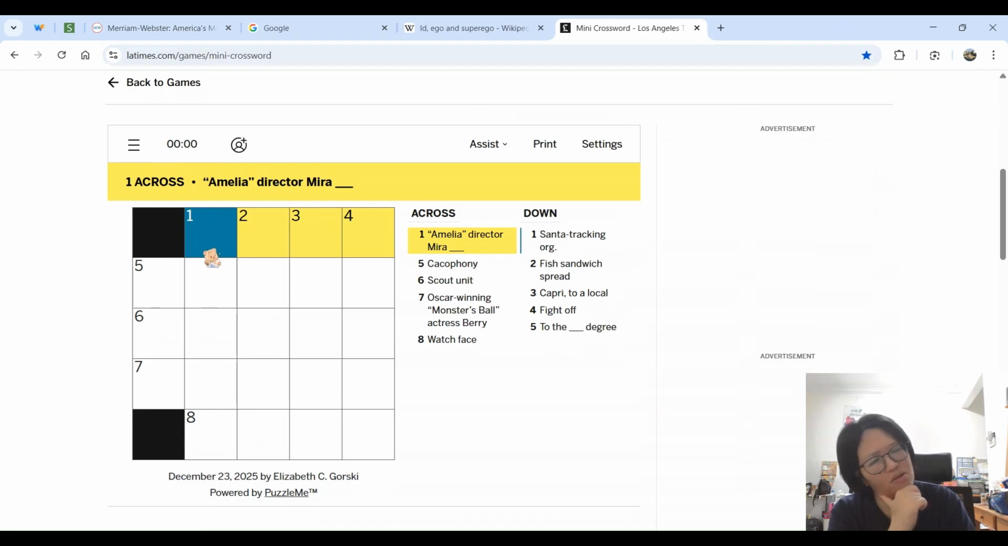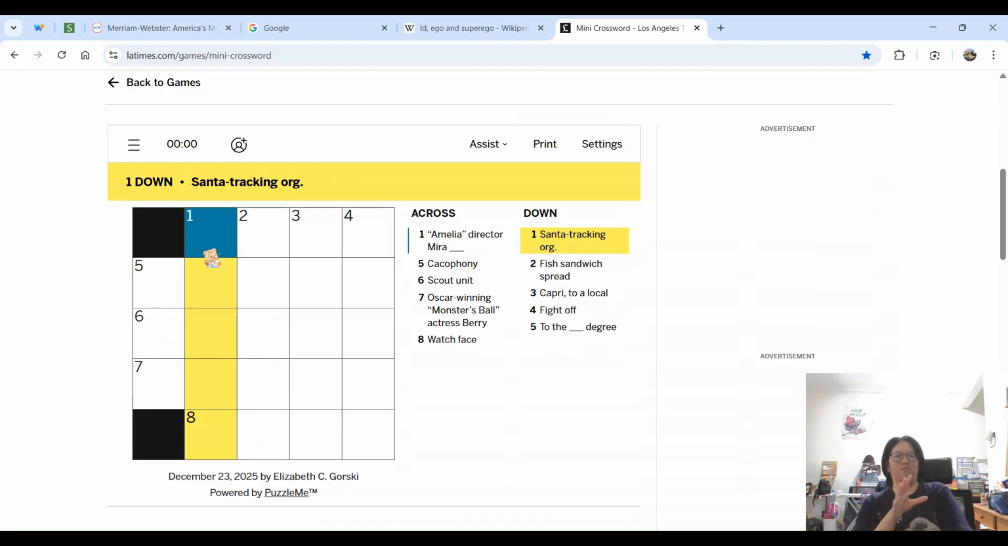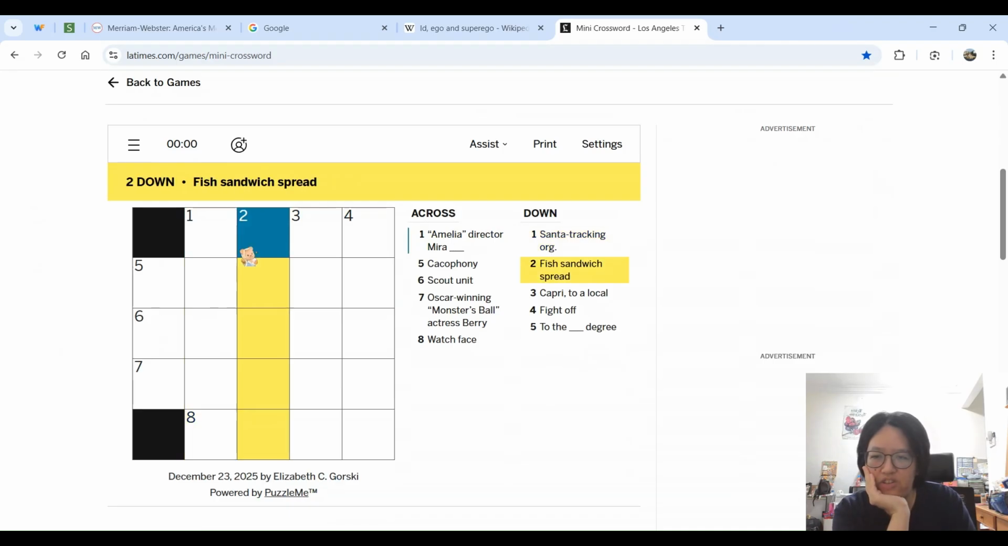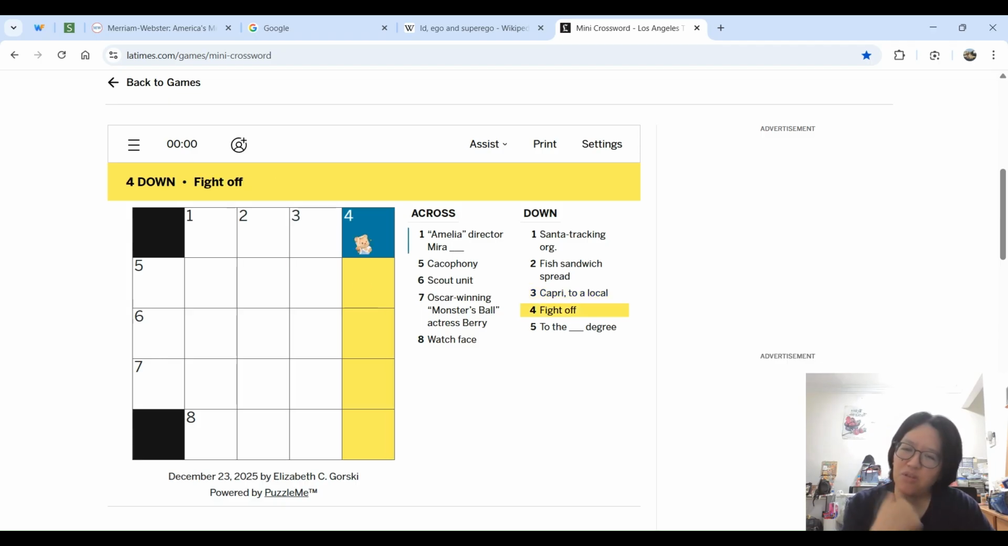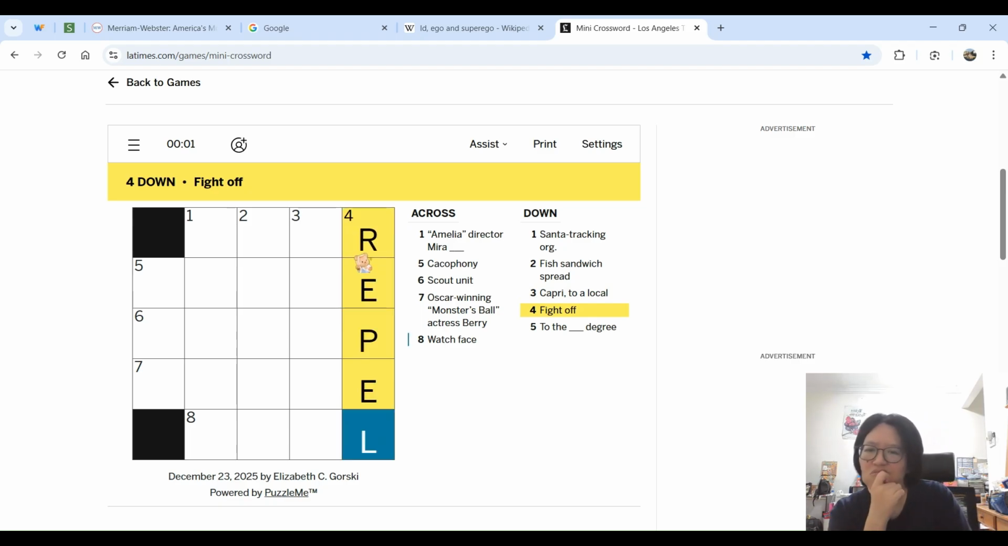I don't think I know the name. One down, Santa tracking organization. I've sort of heard of this, but I don't know the name of that organization. Okay, let's leave it. Two down, fish sandwich spread. I thought it might be mayo or tartar sauce or something like that, but now I don't know. Three down, Capri to a local. What is Capri actually? I don't know. Four down, fight off. I thought it was fend off, or repel maybe. Don't know about that.